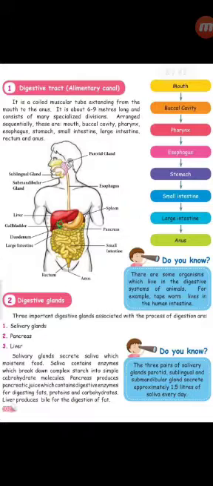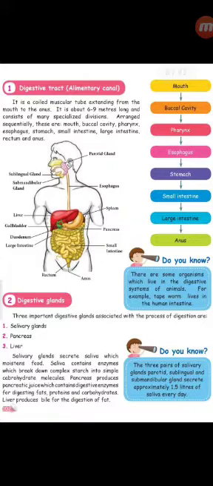Then about the liver. Liver produces bile for the digestion of fat. Okay, it will have some enzymes which will convert the fat.